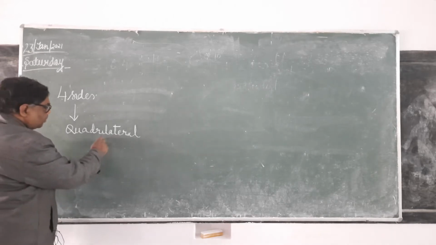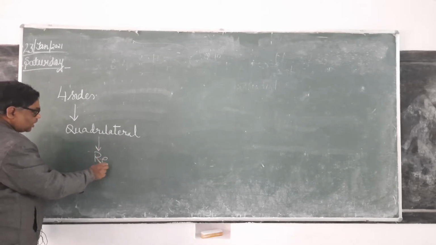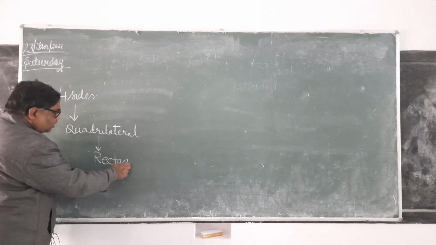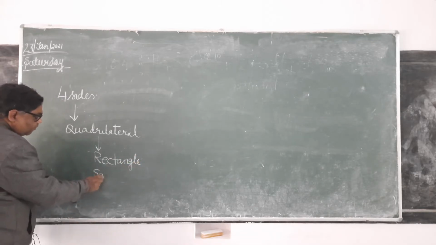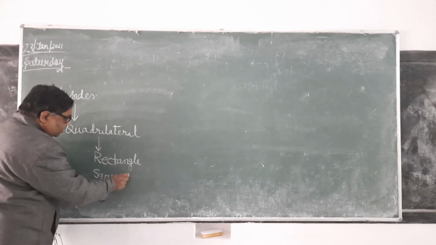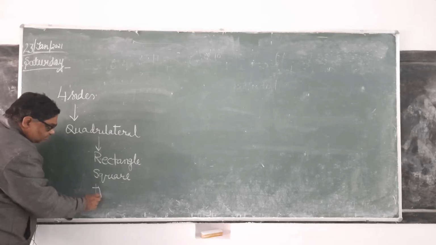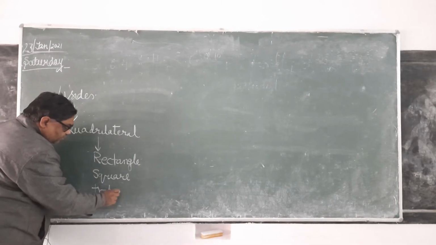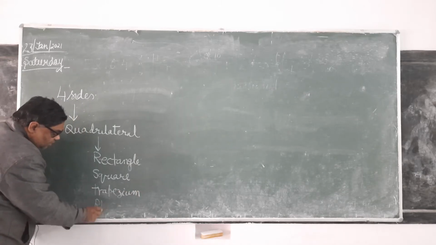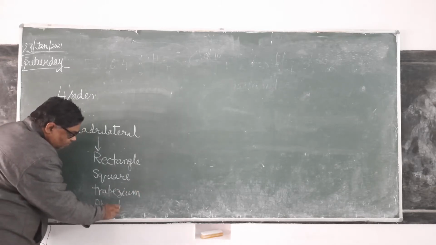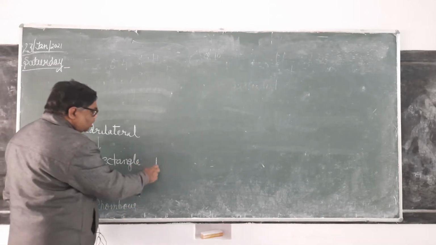Now there are different types of quadrilateral. You must have heard. One is rectangle. Have you heard about the rectangle? Square. Then trapezium. Then rhombus. Then after rhombus, parallelogram.